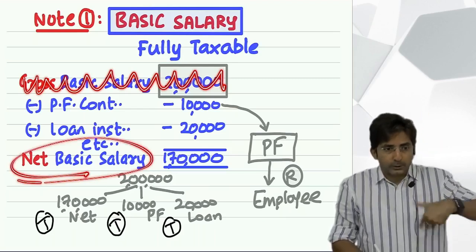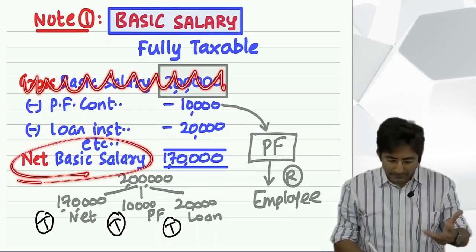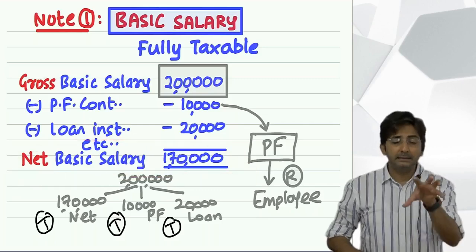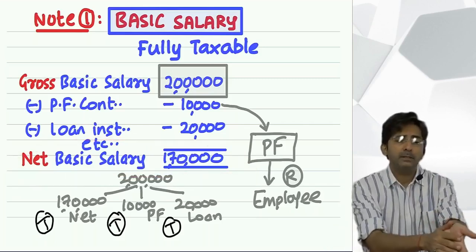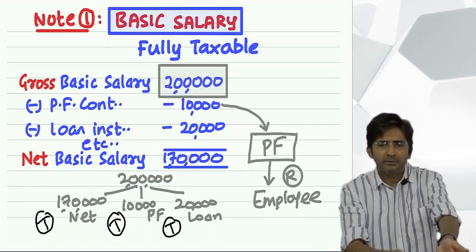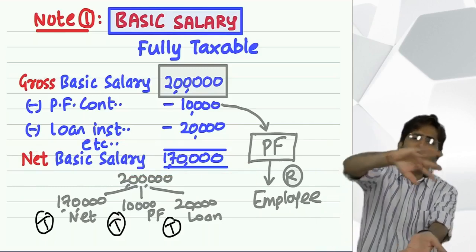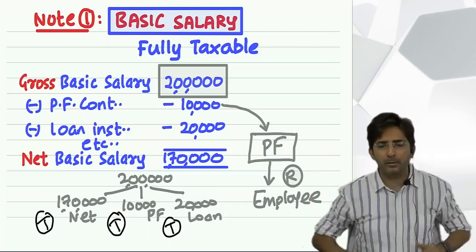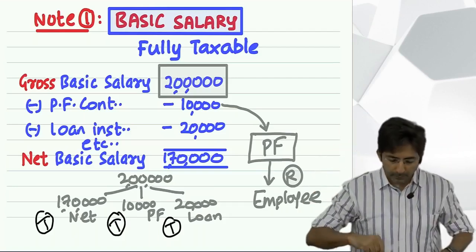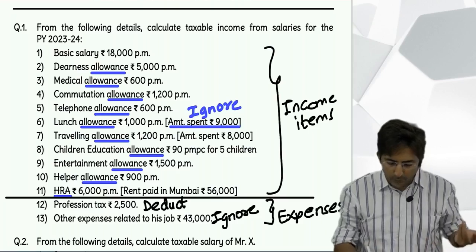So you will do reverse working. Whatever was deducted, add back, and you will arrive at the gross amount. In short, you have to write the gross amount in the statement. Okay. Tell me, in our question, what we did?